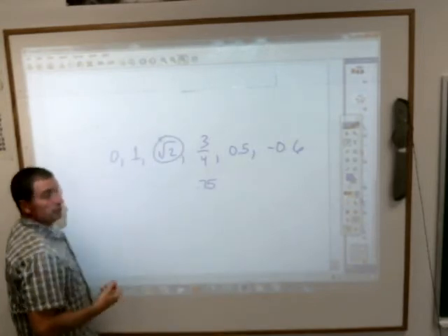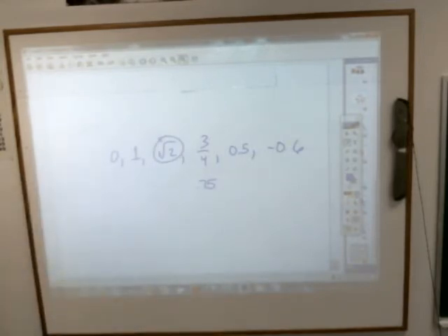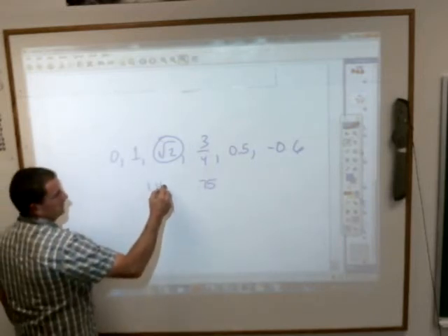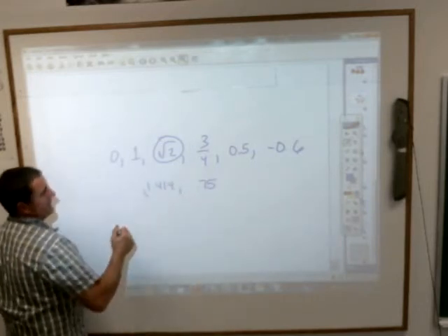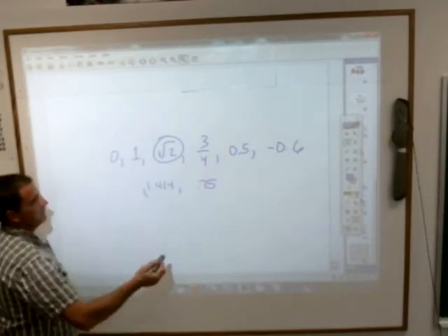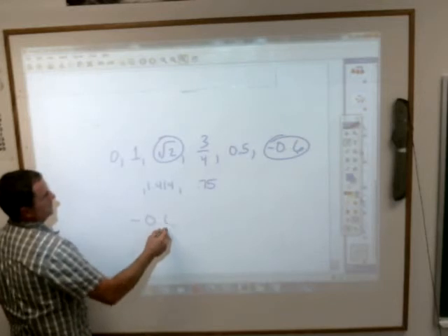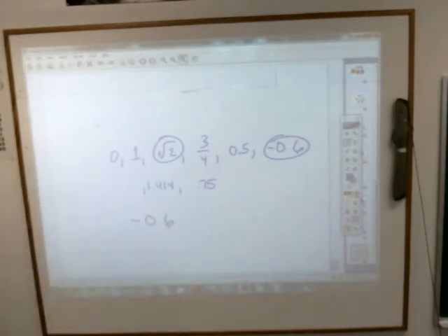But the square root of 2, which wouldn't be a bad thing for you to commit to memory, is close to 1.414. And now if you're ordering it from least to greatest, obviously you go with negative 0.6 because it's the only negative number up there. What would come next?